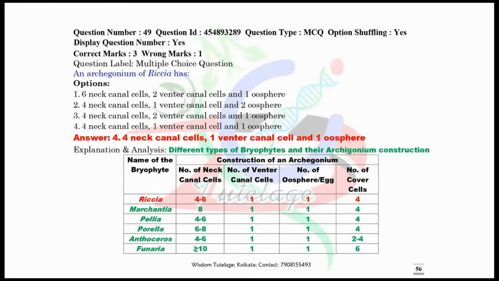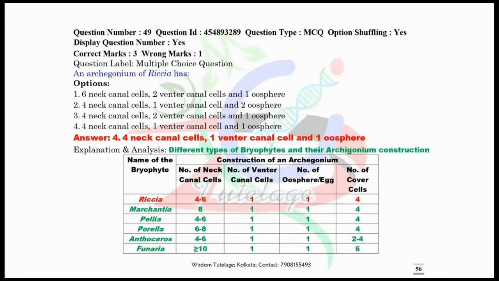Now question number 49. The archegonium of Riccia has 4 neck canal cells, 1 venter canal cell and 1 oosphere. That is option number 4. Now there are different bryophytes and the construction of their archegonium is given here. In this question, the archegonium of Riccia was asked for, but apart from that, there are several other bryophytes.